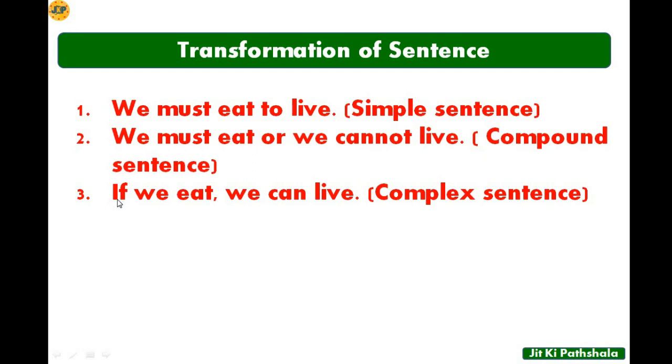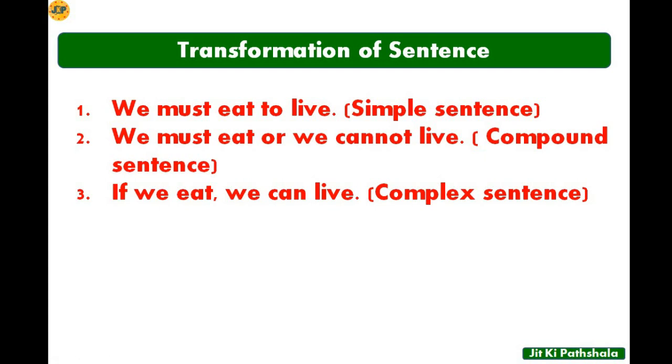Number 3. If we eat, comma, we can live. Now here you can say if we eat. So if I say only if we eat, then the thing is not clear what actually I want to express, isn't it? Here another sentence, we can live. It's very clear, we can live. Now this is an independent clause and if we eat is a dependent clause.